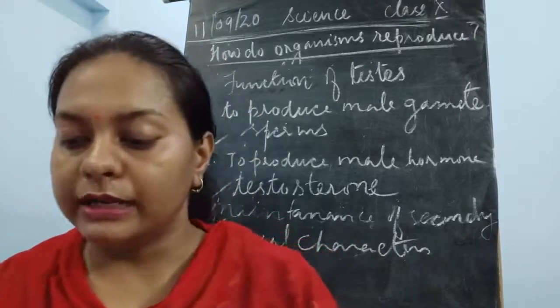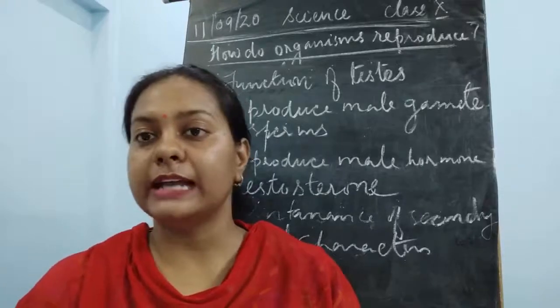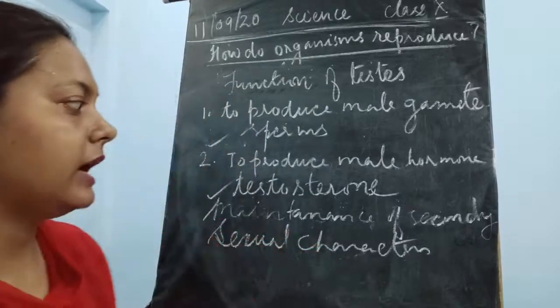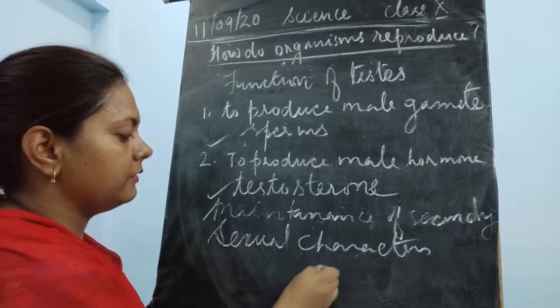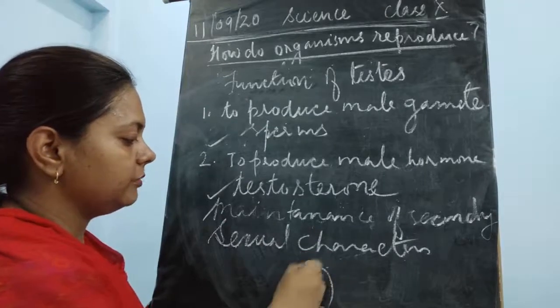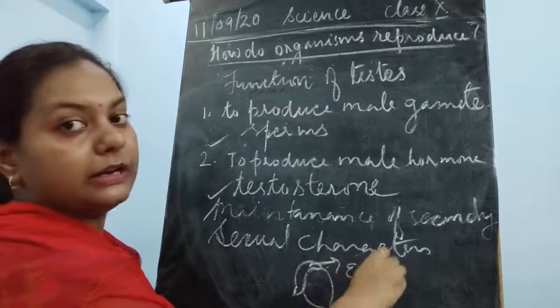Okay, now attached to each of the testes is a highly coiled tube known as the epididymis. I just told you that there is a tube-like structure present just above this testis, which is said to be the epididymis. Okay, so this is the epididymis. Fine.